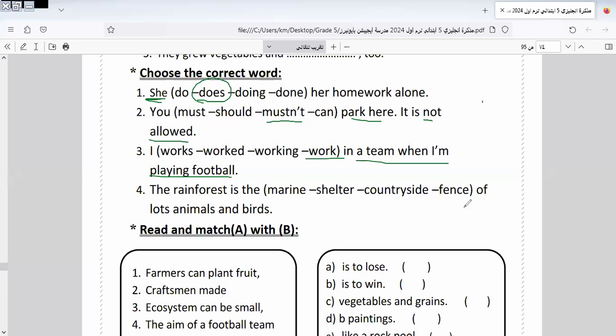The rainforest is the space of lots of animals and birds. It will be what? It's not marine, it's not countryside, it's not fields. Space here means what? It means place. Okay, let's go to another one.